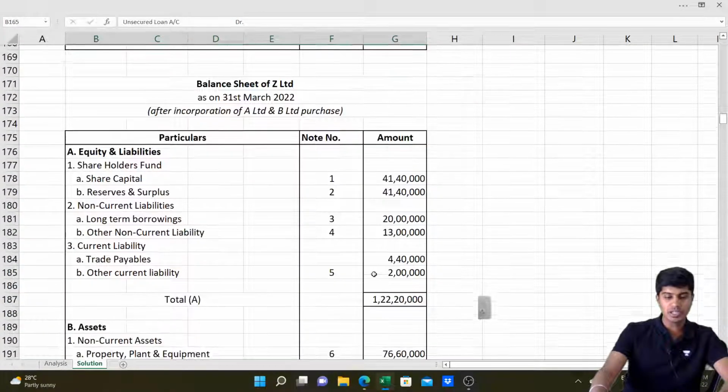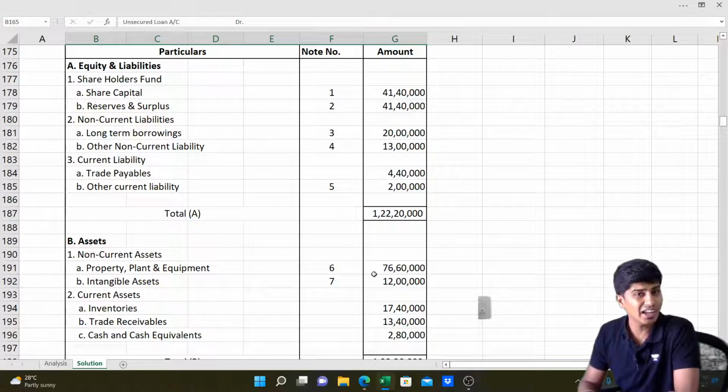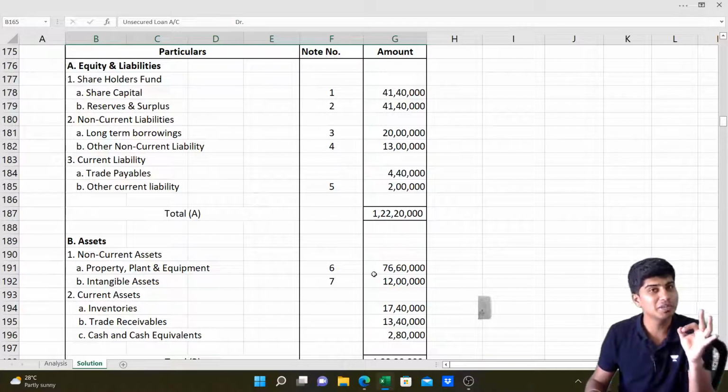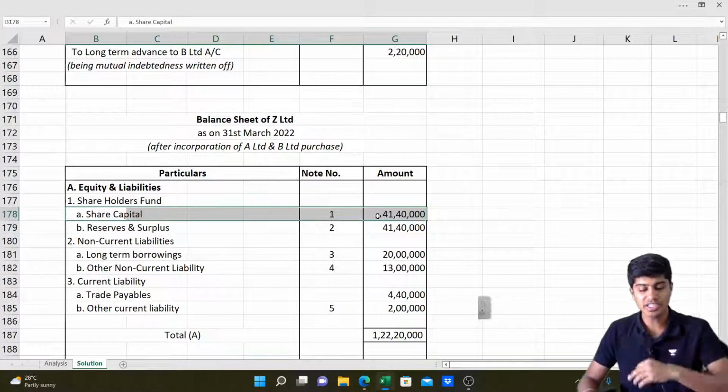Now we have to write the balance sheet. So the balance sheet is here. Schedules have been prepared in detail. I have not skipped a single schedule. I have not skipped a single disclosure requirement. So the first and foremost one is share capital. Share capital, what do we have?